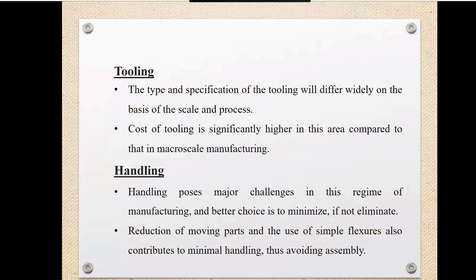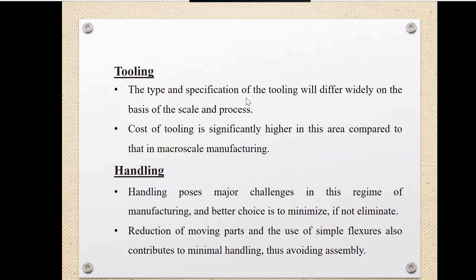But at the micro level, deburring is not as easy. We require a particular process to deburr the parts. So we need to take care of that. This is another challenge as compared to conventional manufacturing.